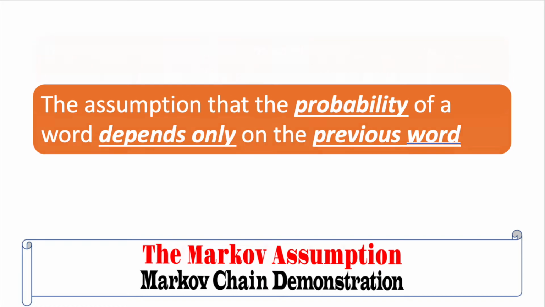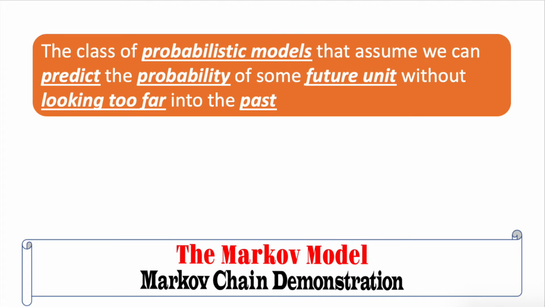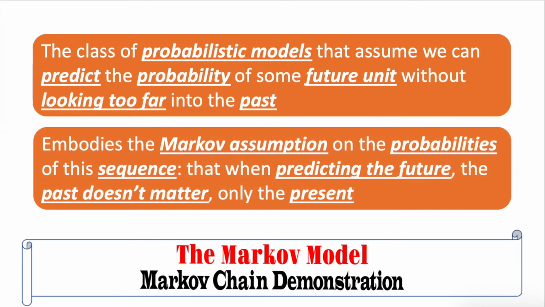Now let's talk about Markov models. Markov models are the class of probabilistic models that assume that we can predict the probability of some future unit without looking too far into the past. In other words, a Markov model embodies the Markov assumption on the probabilities of this sequence, that when predicting the future, the past doesn't matter, only the present.